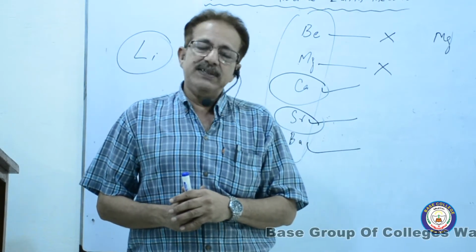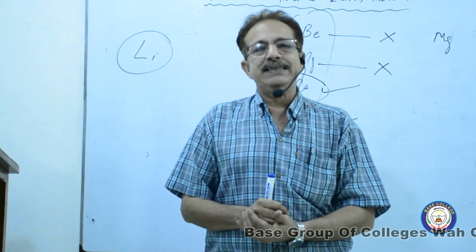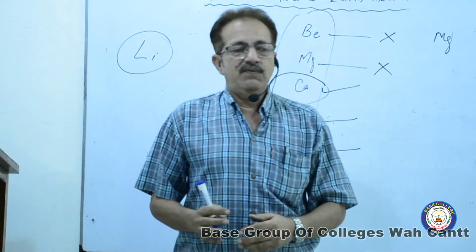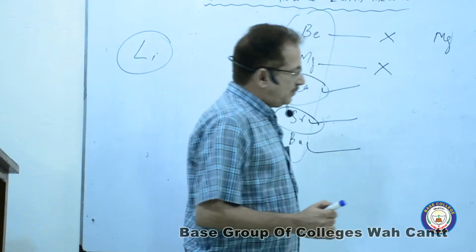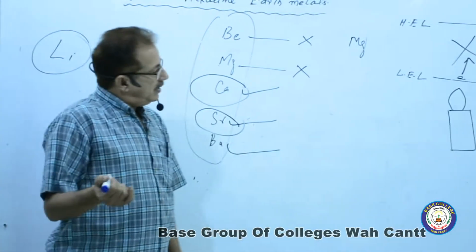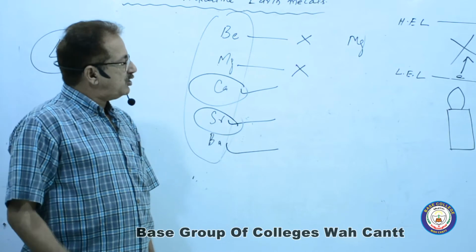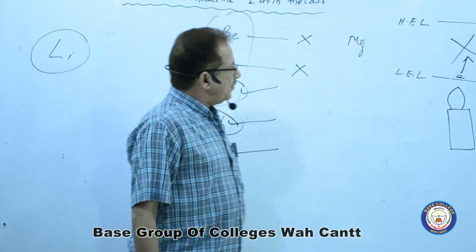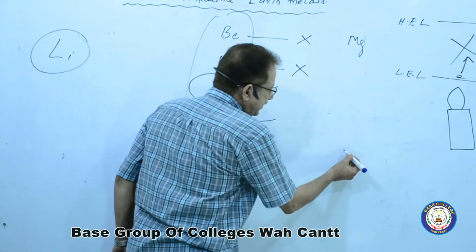But it is difficult for us to distinguish between these colors. That's why it is better to take a reference. For example, you have been provided an alkali metal or alkaline earth metal, and you have to distinguish it. What will you do? You will take references.